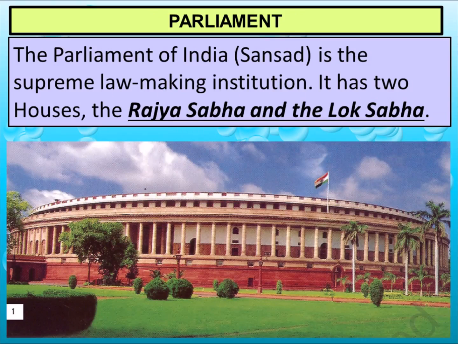What is Parliament? The Parliament of India, also known as Sansad, is the supreme law-making institution. We already know about the Constitution, which is one of the law books written by our earlier freedom fighters. All those laws need to be changed from time to time because the world is also changing, so laws are also getting old. So all those laws need to be revised, to be changed, to be edited, to be modified.